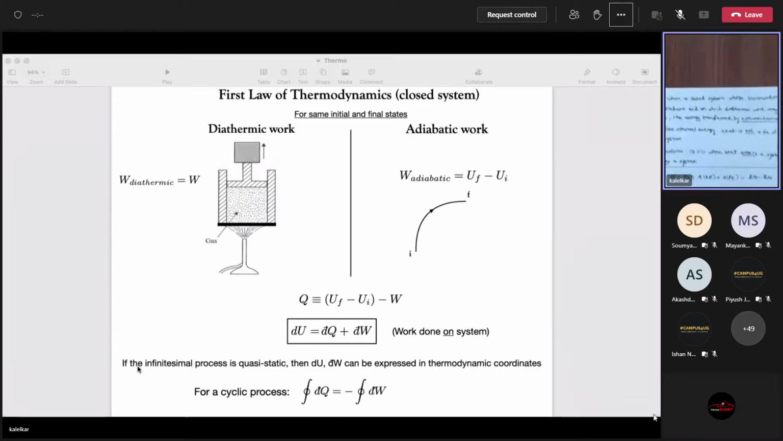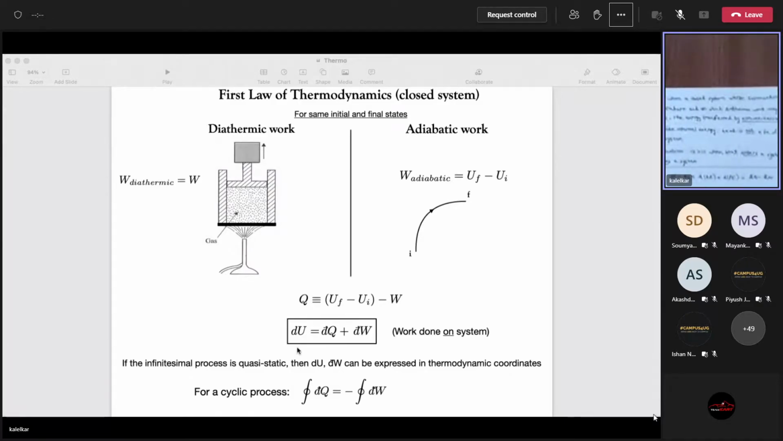As I've written here, if the infinitesimal process is quasi-static, I defined quasi-static last class, then dU and dW bar can be expressed in terms of thermodynamic coordinates. What I mean is, if you're writing dW bar as, say, minus PdV, then you can do that provided P is defined and V is defined. If pressure isn't defined, then you can't really write dW bar as minus PdV.